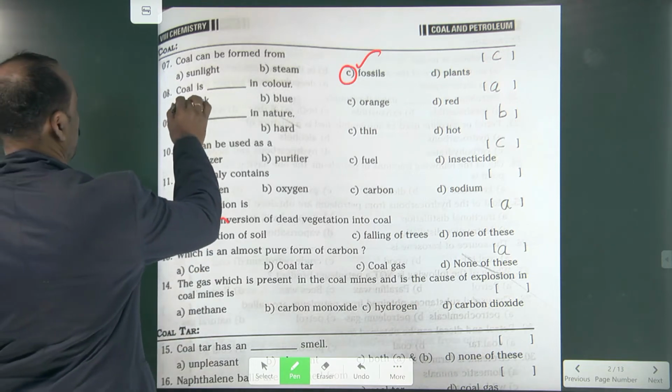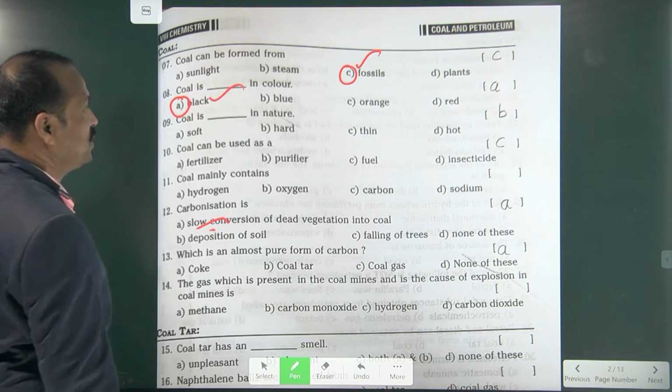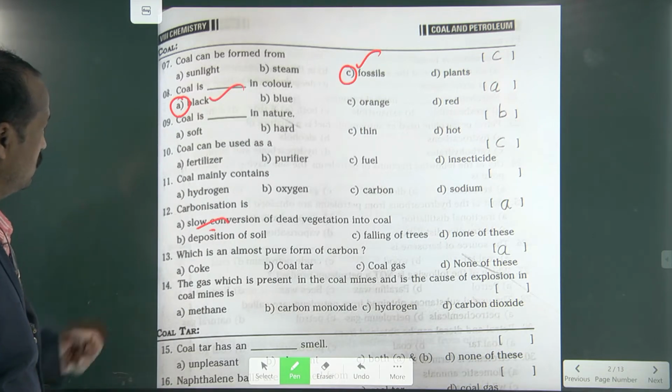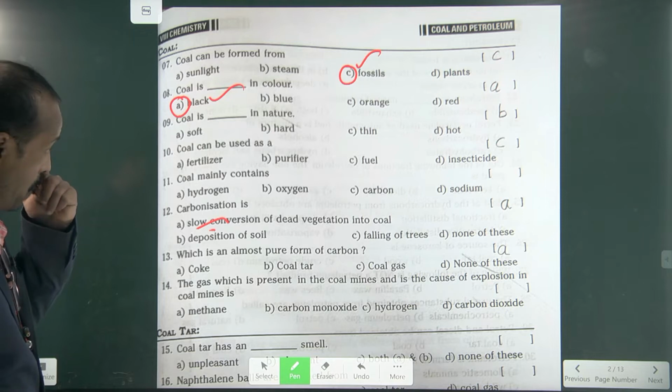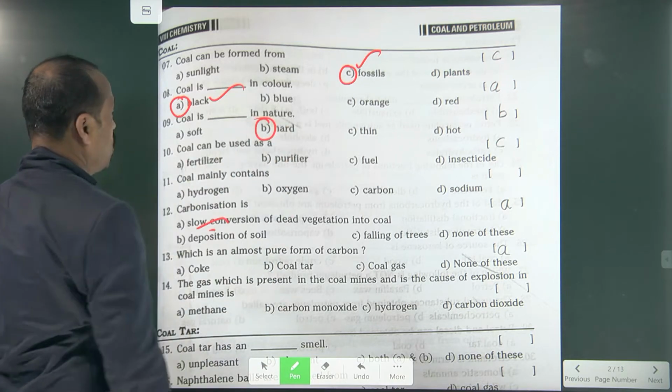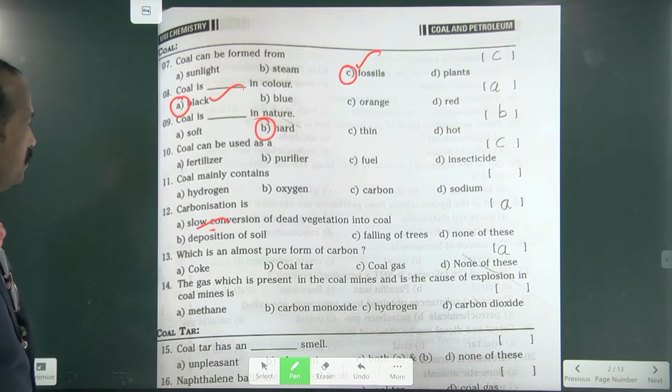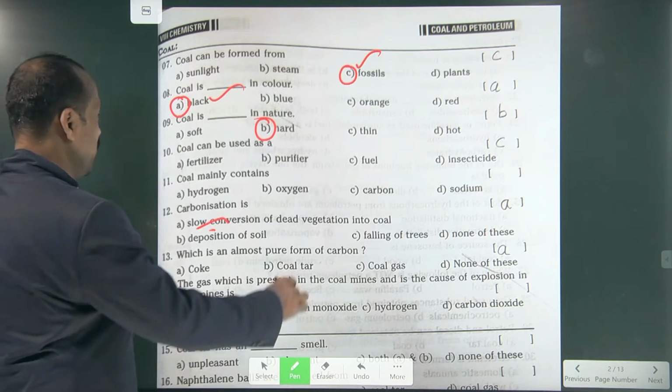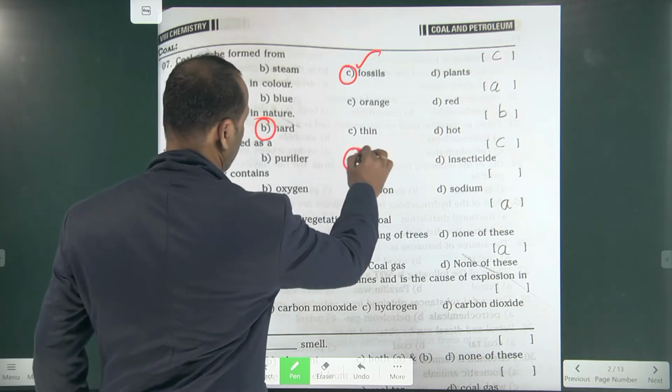Black color. Very good. Coal is dash in nature. Hard. Coal is hard in nature. Coal can be used as a fuel. Very good. It is used as a fuel.